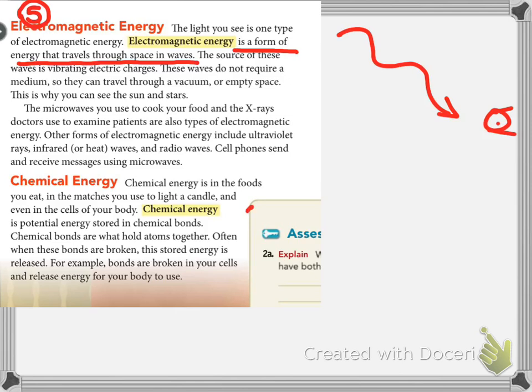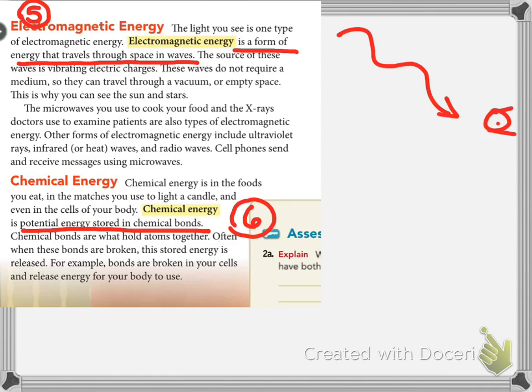And our final form of energy that we're going to discuss is known as chemical energy. Chemical energy is potential energy stored in chemical bonds. We can find chemical energy in things like the foods that you eat, matches that you use to light up candles, and even in your body cells. It's even found in things like batteries, because batteries are composed of chemicals.